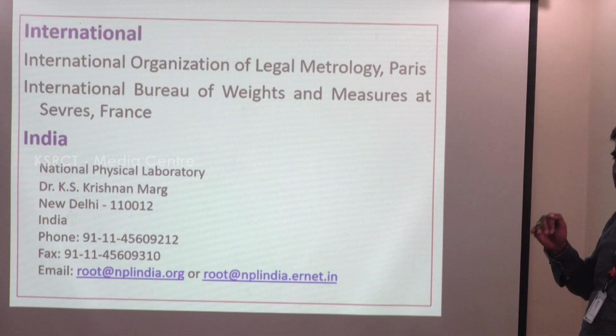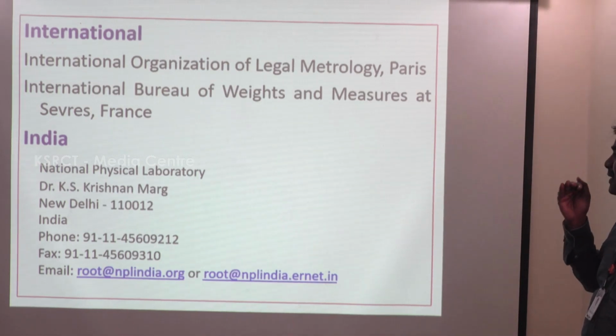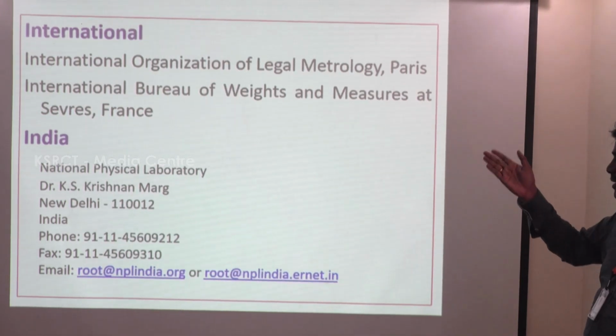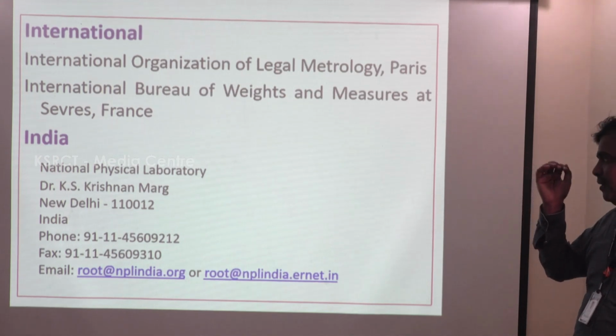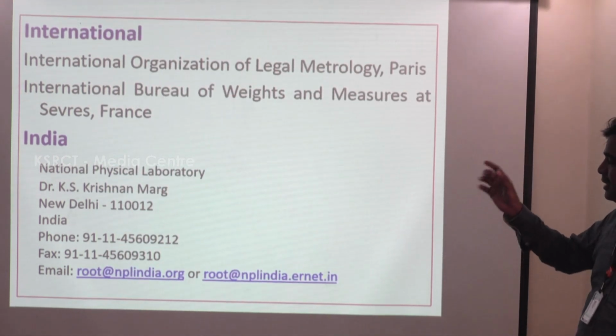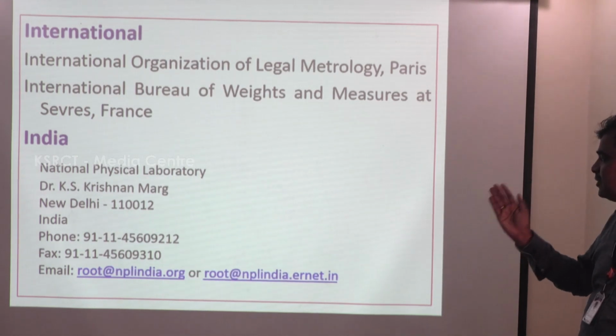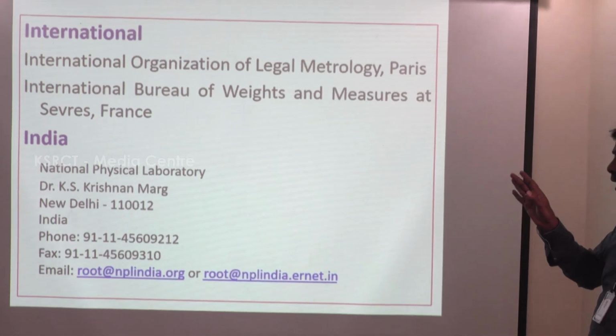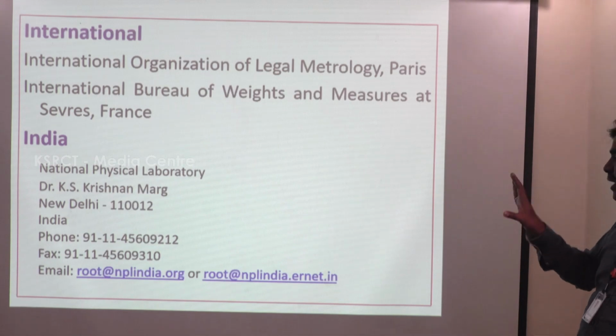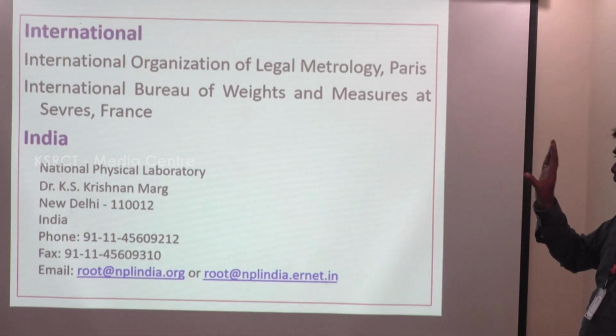In India, you can see only the National Physical Laboratory. This is the address to contact for physical standards. In India, this is the authorized government sector that can approve the value.